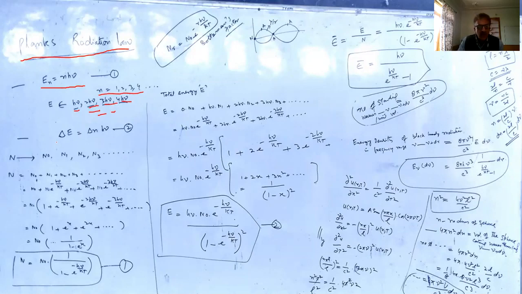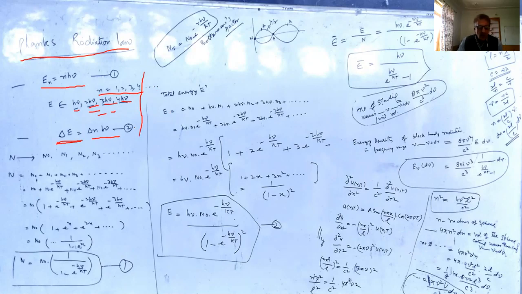His second assumption was that the oscillators do not emit or absorb energy continuously, but only in jumps. That is, an oscillator emits or absorbs packets of energy, each packet carrying an energy h nu, given by the relation delta E is equal to delta n times h nu. With the help of these two assumptions, he developed a theory which explained the whole black body spectrum, and it also became the basis for the development of quantum mechanics.